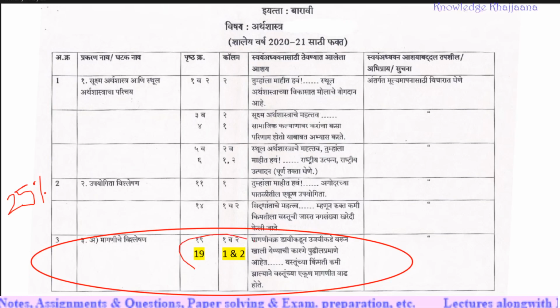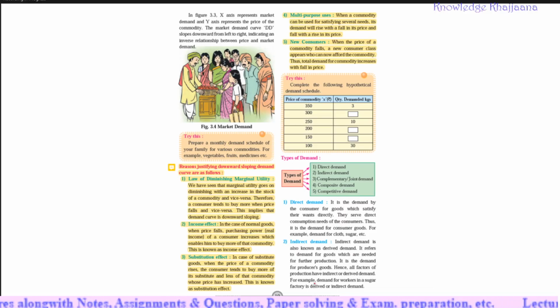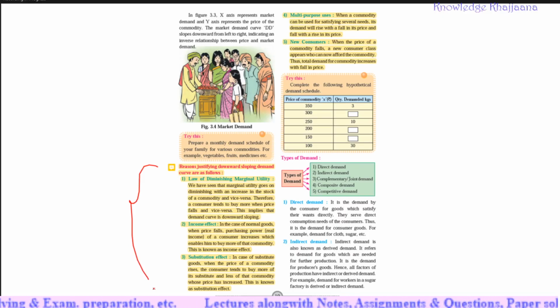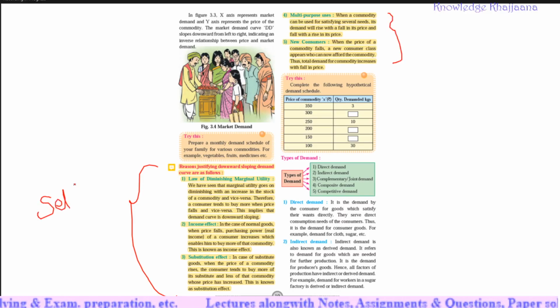Starting from page number 19, this part, that is reasons justifying downward sloping demand curve. See these 5 reasons, this part has been considered as self-study under 25% reduction in the syllabus for this year only.